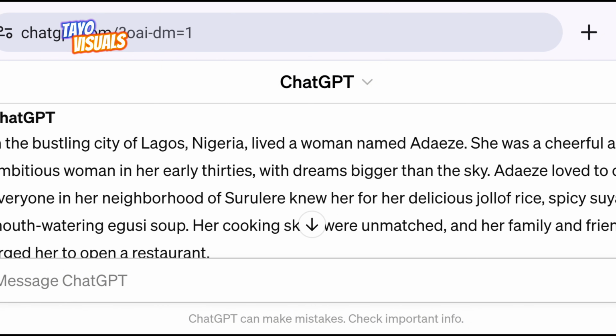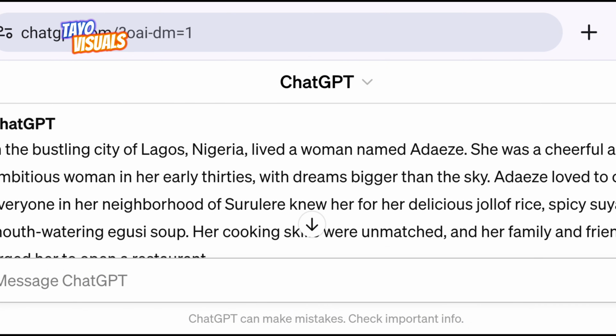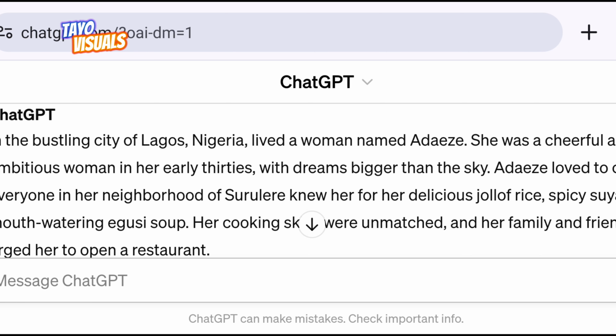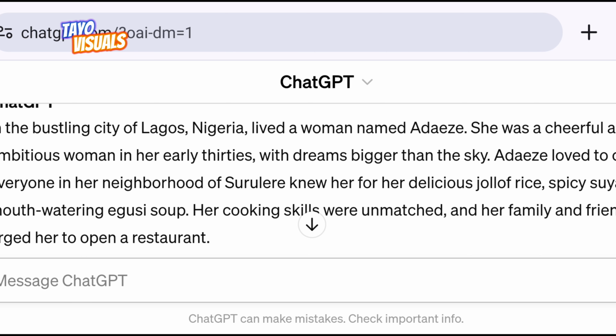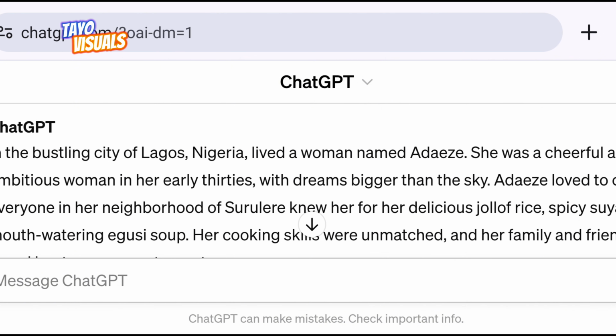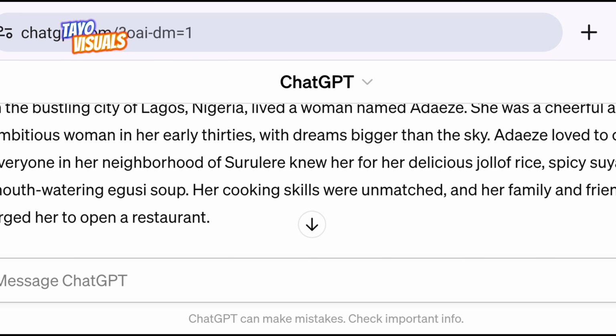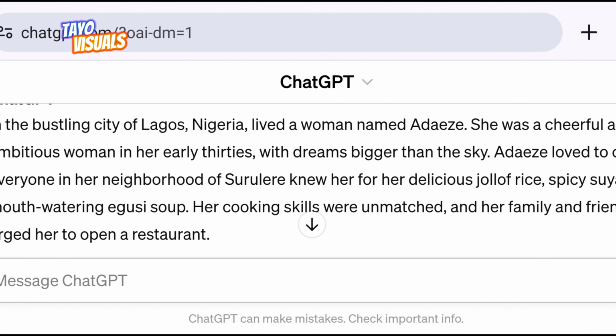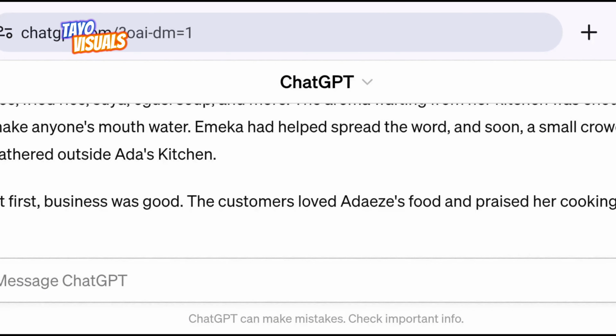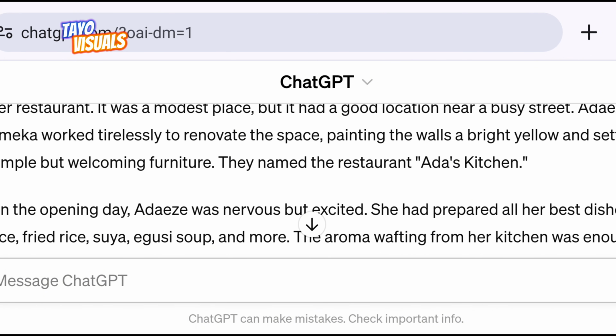So now this is the story that ChatGPT has written. You can go ahead to edit it according to what you want. Most of the time ChatGPT might not give you up to the number of words that you need. Okay, I said 2,000 words, but sometimes it will not be up to 2,000 words, so you just have to edit and add more things to just make your story longer. Okay, so now we have our story. The next thing is to go to your editing app and start editing.